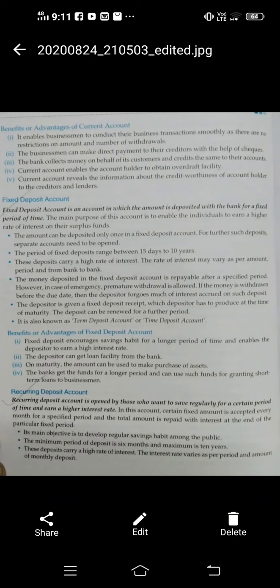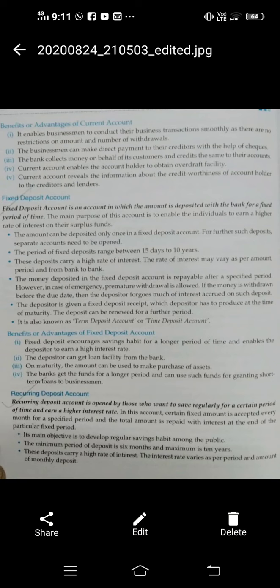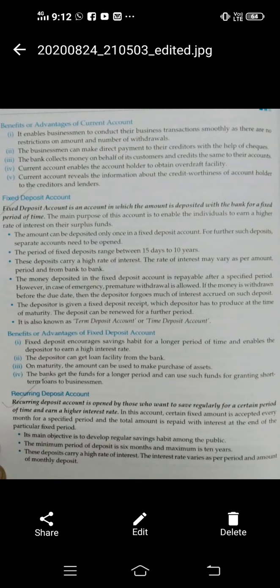And suppose you want to do the FD of rupees 50,000 in a bank for a particular fixed period of time, because in FD we are depositing money in a fixed deposit account for a specific period of time. Suppose for 2 years you have taken a FD. So for these 2 years your deposit amount is fixed. You cannot withdraw before maturity. Maturity means after 2 years your fixed deposit account will mature. In between you can withdraw, premature withdrawal is also there, but you lose the interest which the bank will provide you. So I'll just read the following points one by one, then you will be able to understand.